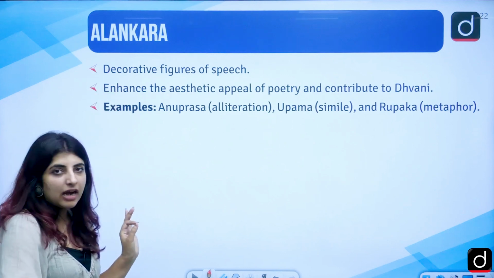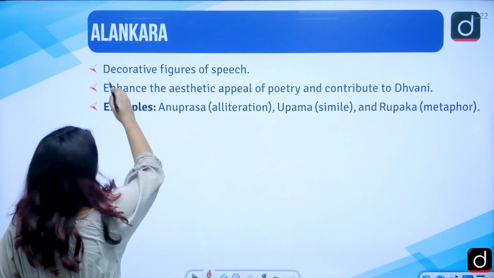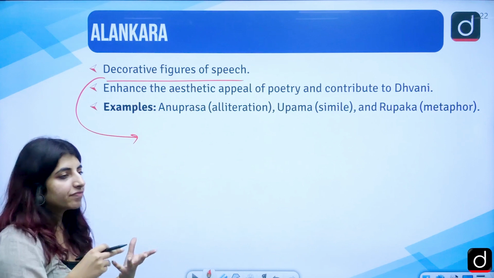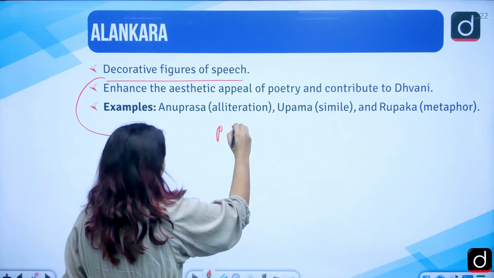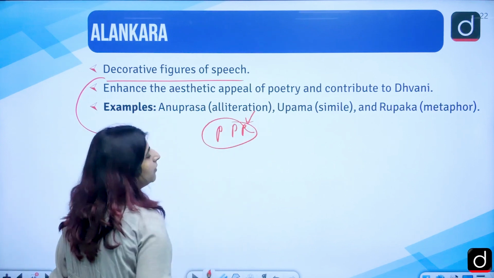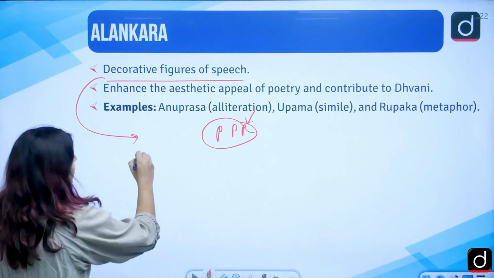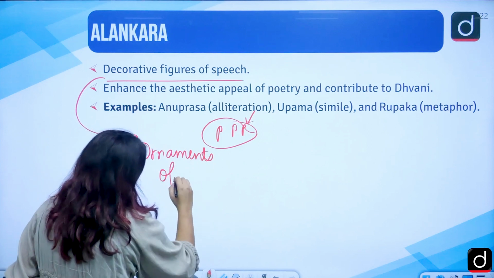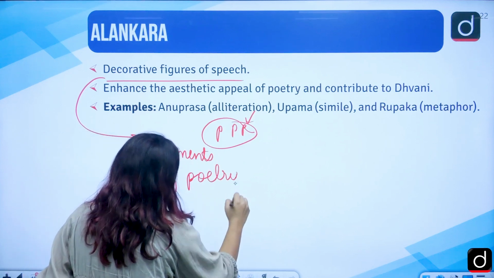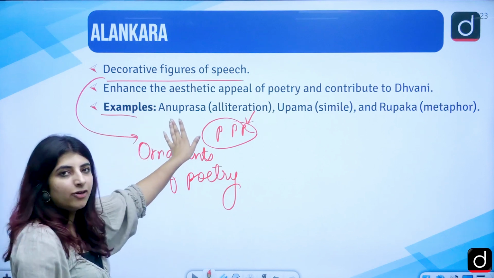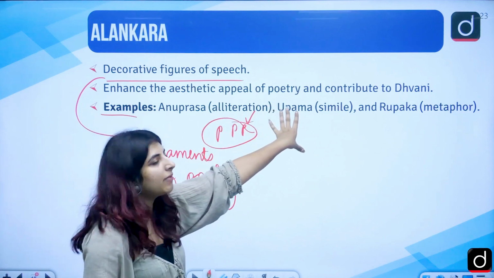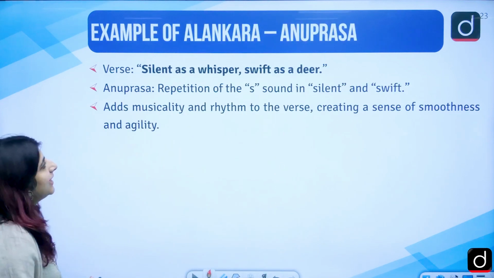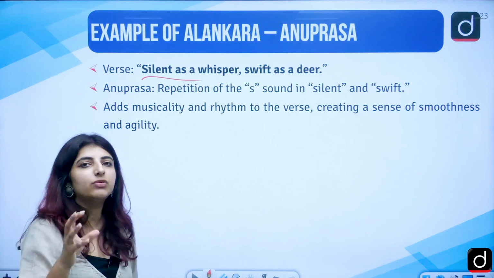Then we have alankar. As I already told you, these are decorative figures of speech to enhance the aesthetic appeal. Let's just say, I gave you the example of P, P, P for the alliteration sound, correct? We can say that these are the ornaments of poetry. Examples: anupras, which is alliteration, upma, simile, rupak, metaphor. Example is: silent as a whisper, swift as a deer.